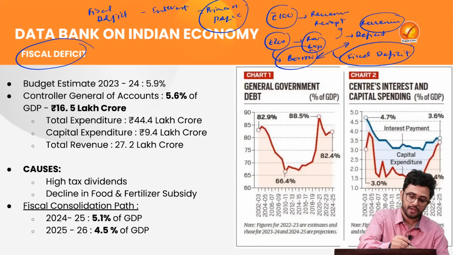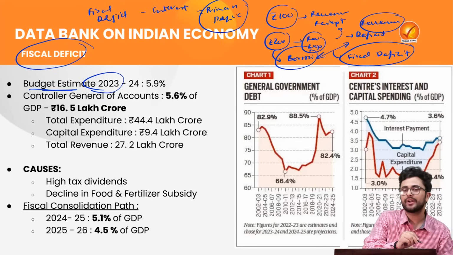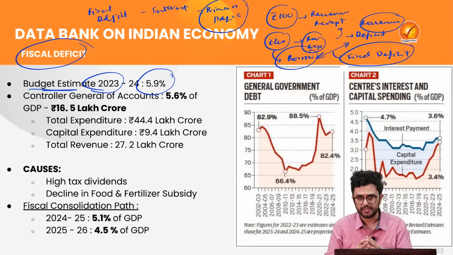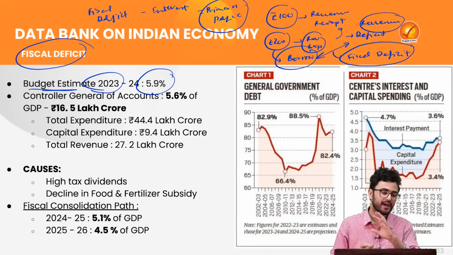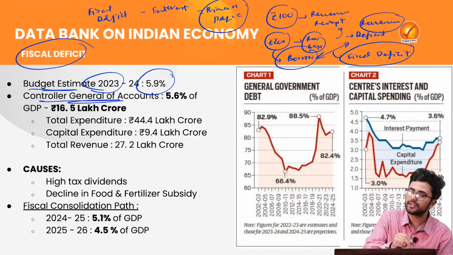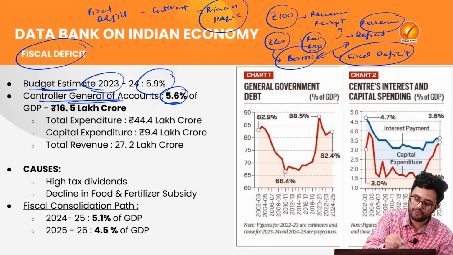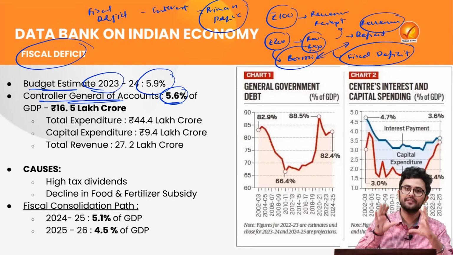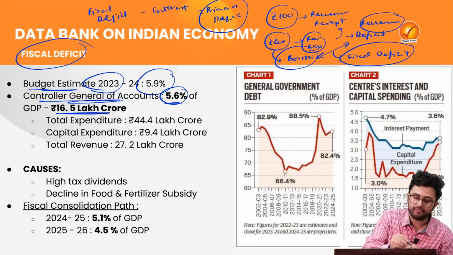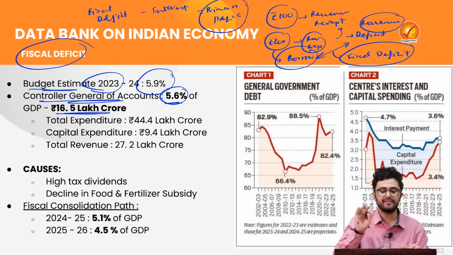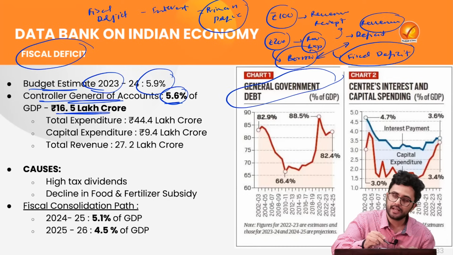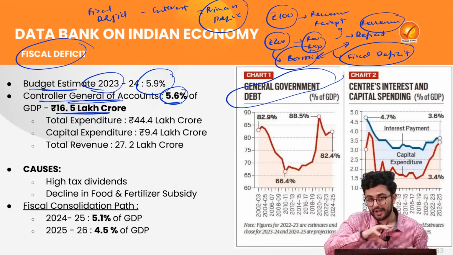Now, as per the budget estimate of 2023, the fiscal deficit was around 5.9%. For this financial year, as per the Controller General of Accounts, it has come down to 5.6% of the GDP, which means that currently we have a total borrowing of 16.5 lakh crore. If we look at our complete government debt, you can see here that there is no such trend which you can make.